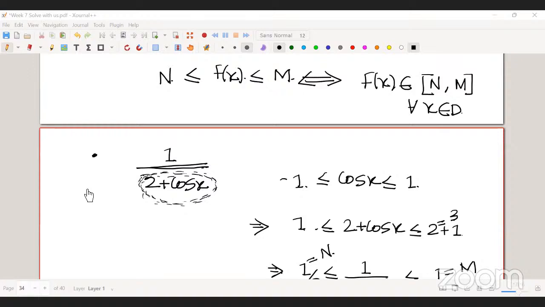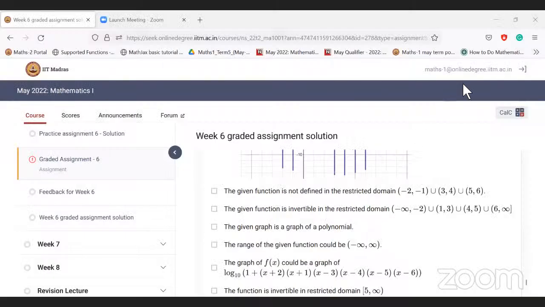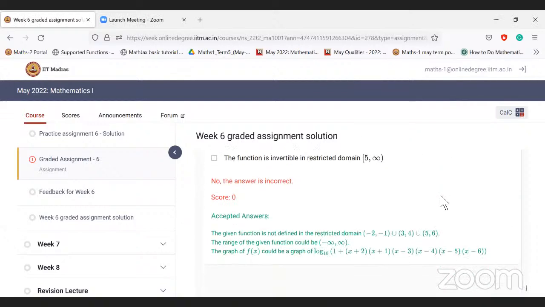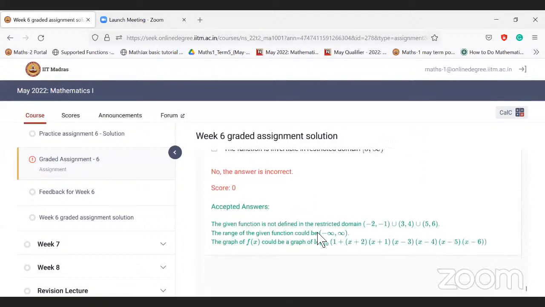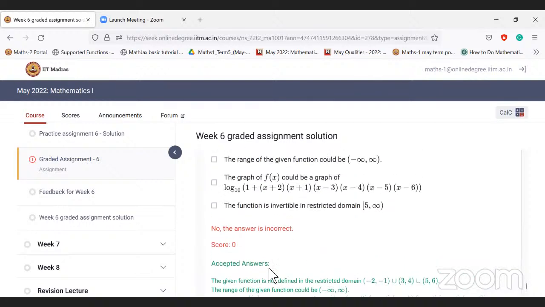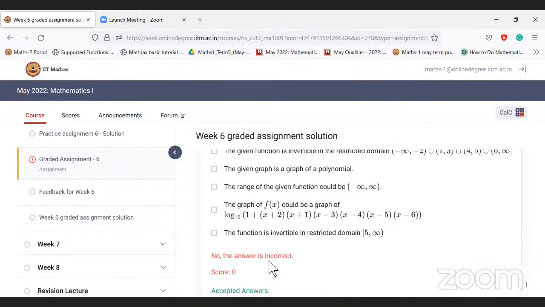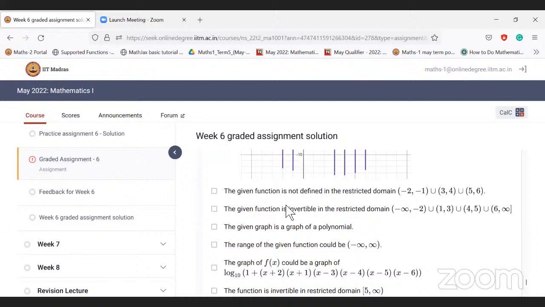Okay, let me share my screen. So this is the question, right? As you can see, it's given that 3 options are correct. But in my portal, it is saying that a different three answers are correct. Yes, sir, for me too.